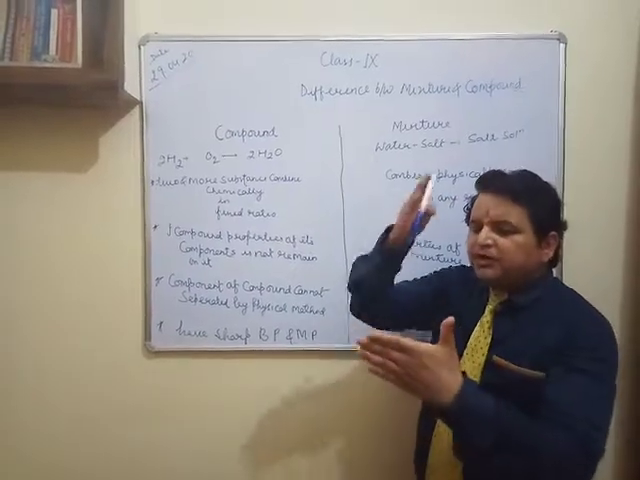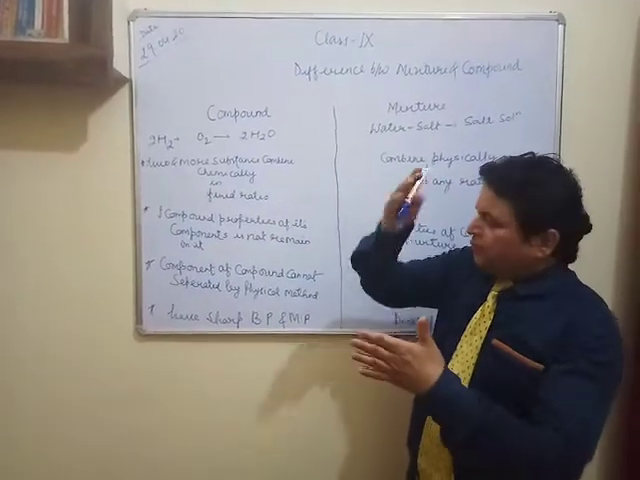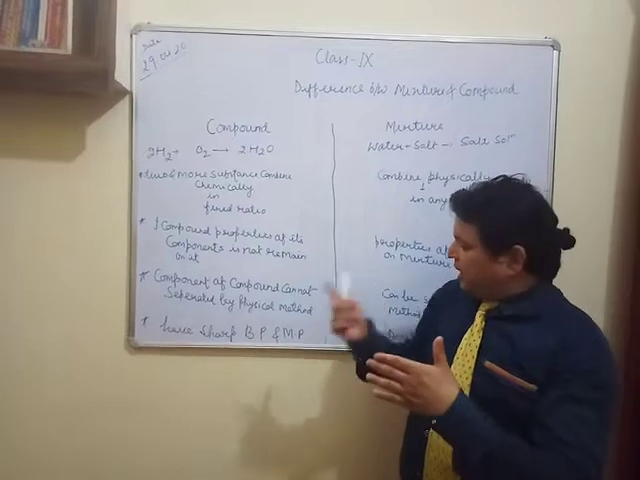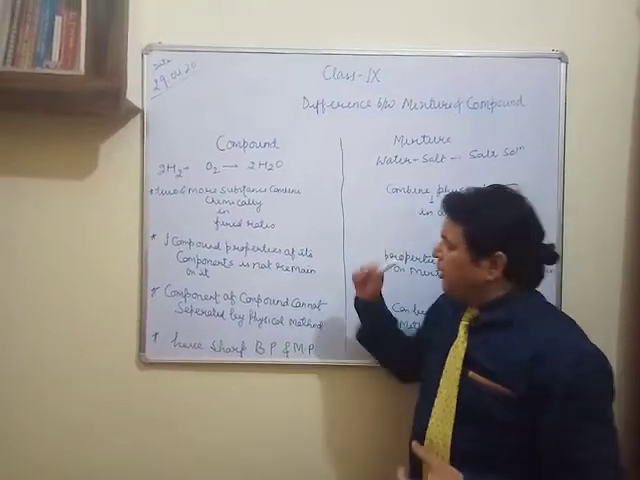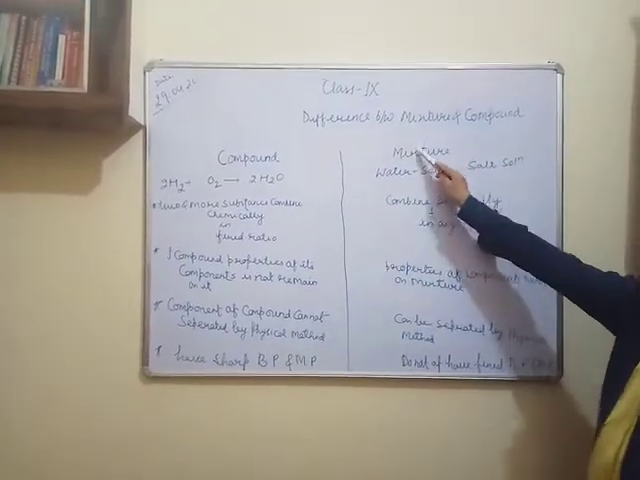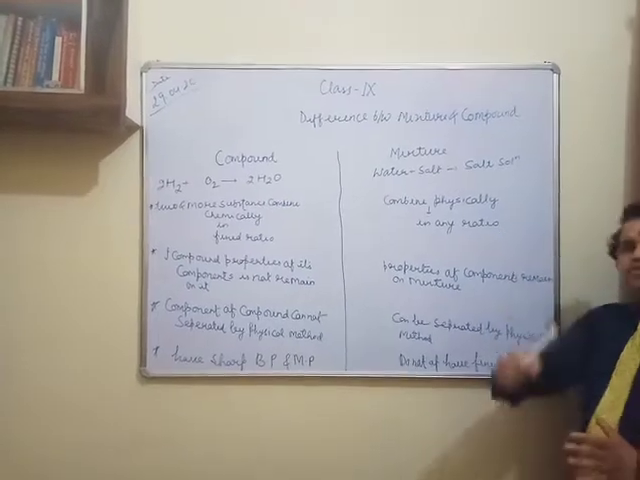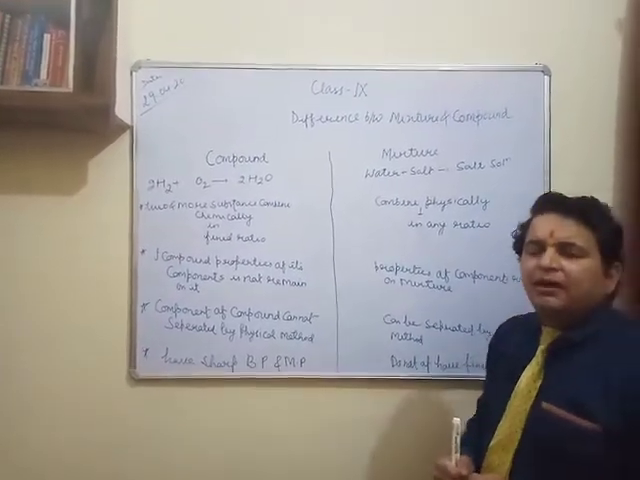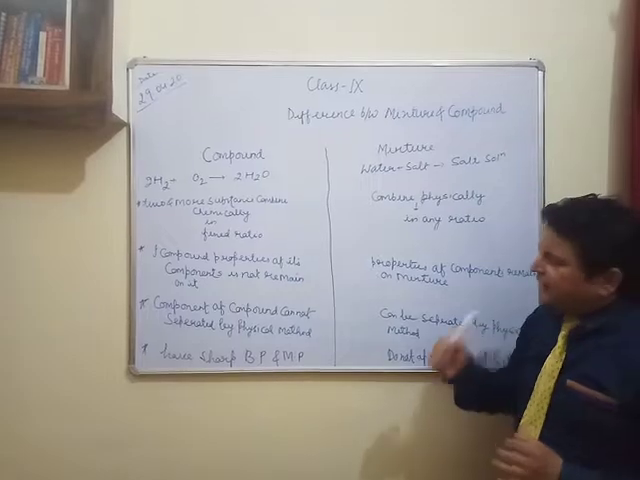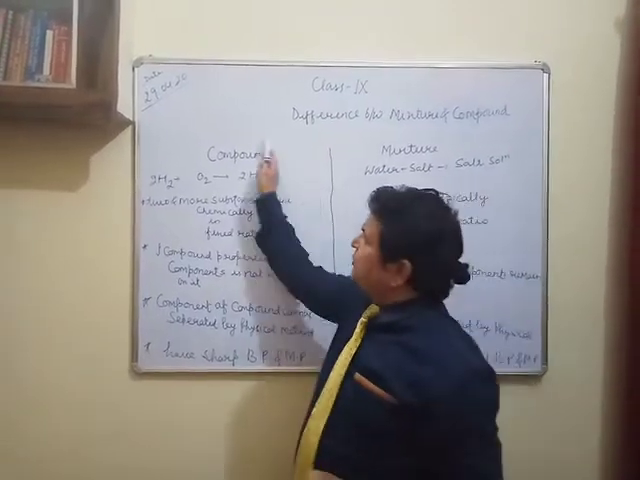It will always be constant. It cannot be more than 100 or less than 0 degrees Celsius. While a mixture never has a fixed, or you can say sharp, melting point and boiling point. Right? This was the main difference.